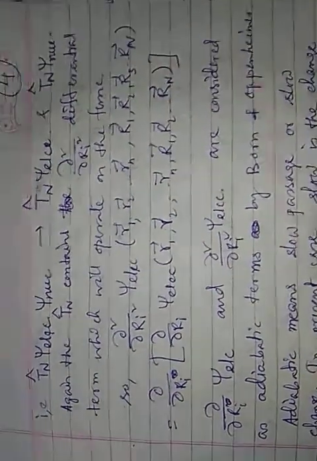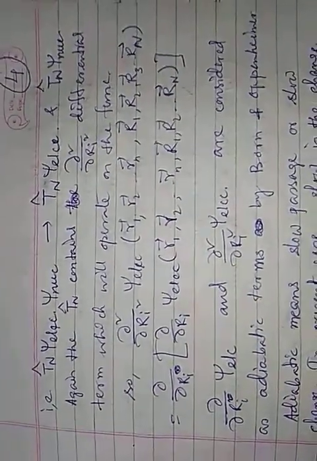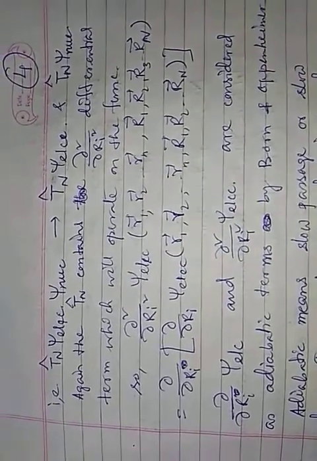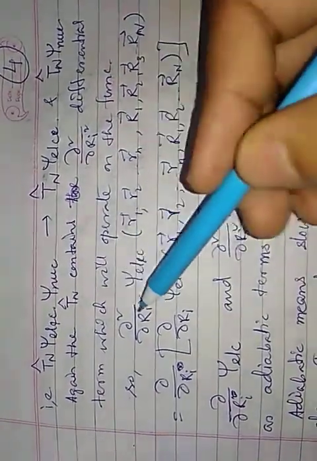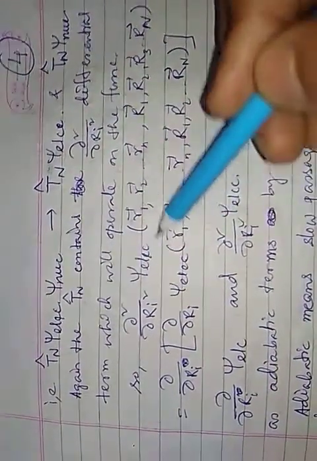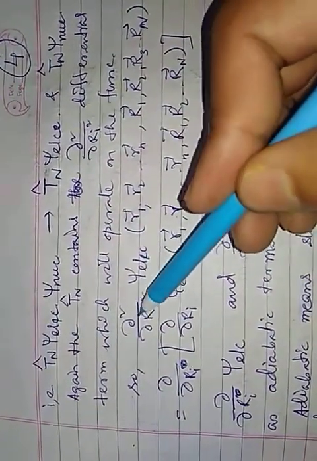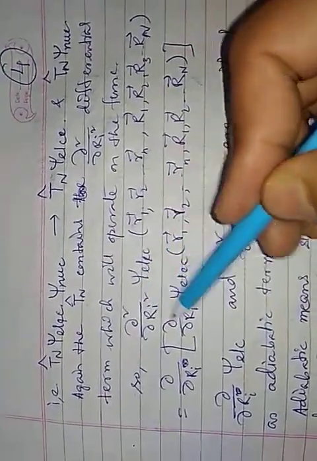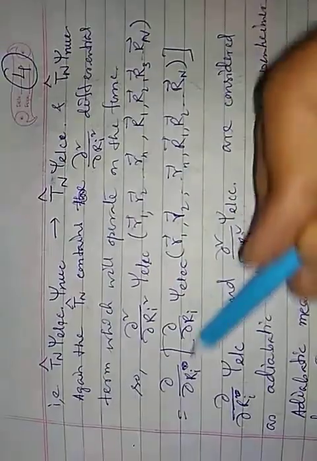Now what happens when we consider the change of this electronic wave function with respect to the change of, if I look at this term, it can be derived this way.